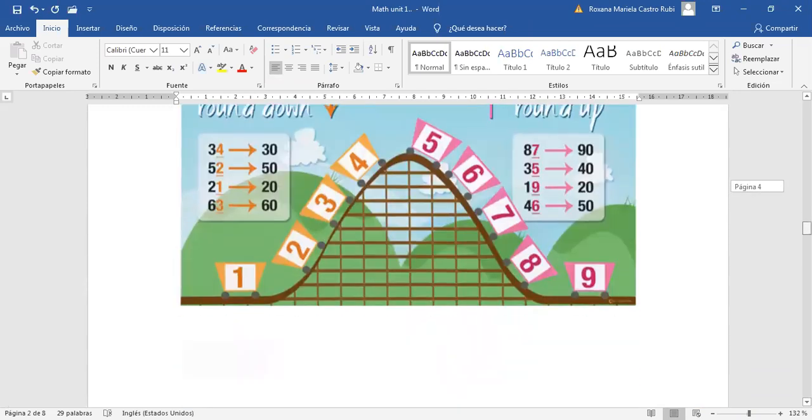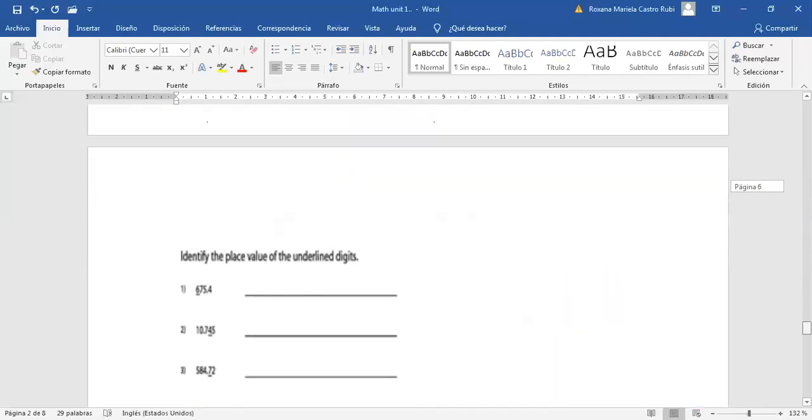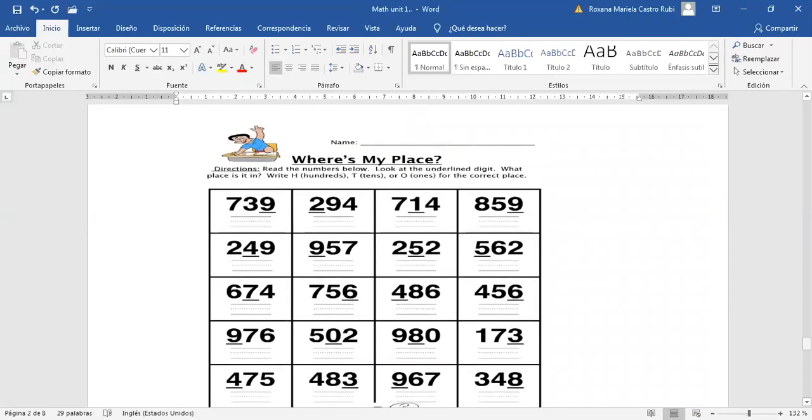Now we're going to practice this. Okay, in this case it says, where's my place? We're going to start with this amount that is 739. And let's start with Kenneth. Kenneth, what is the number that is underlined there? 9. Exactly. Okay, tell me the place.